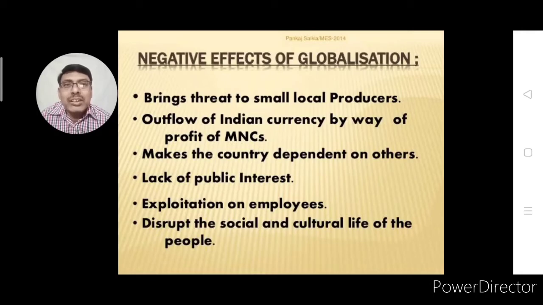To reduce the price of goods, they pay less to employees. So this is another problem of globalization which is emerging rapidly. Disrupt the social and cultural life of the people. This all happens due to competition.